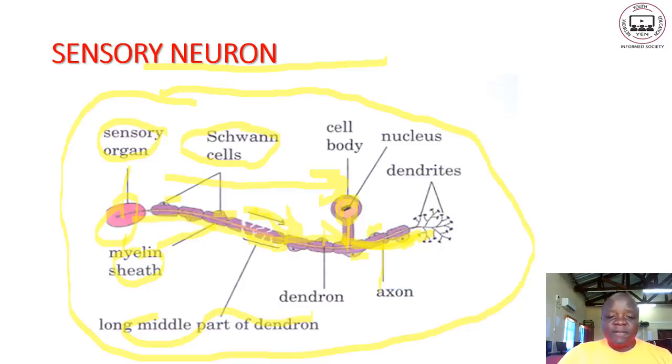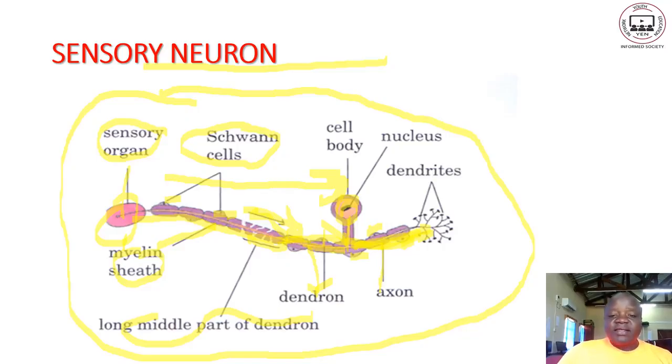So this sensory neuron has what we call the dendron. Don't confuse it with an axon. An axon connects a cell body and the dendrites, while a dendron connects the two parts of the neuron, the cell body and the sensory organ. That's the issue you need to pay attention to.